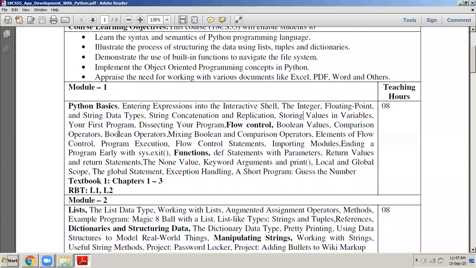Now some questions will be there: how big can a string be? A string can be as small as 0 characters, or a string can be very big, containing 100 characters inside it, or 1000 characters, or even 1 million characters. No problem. You can have any number of values inside the double quotes, inside the string. So that is a string.